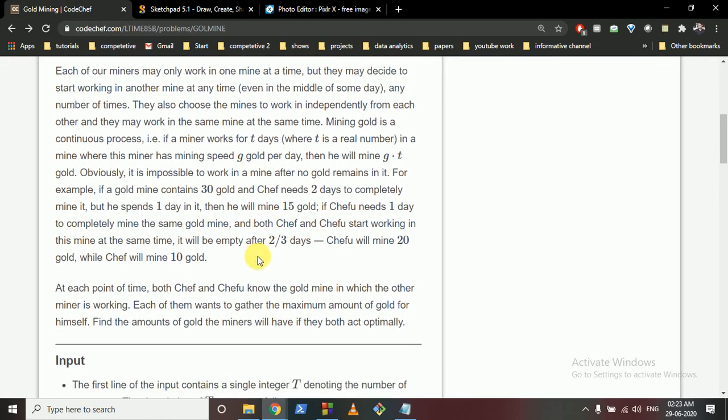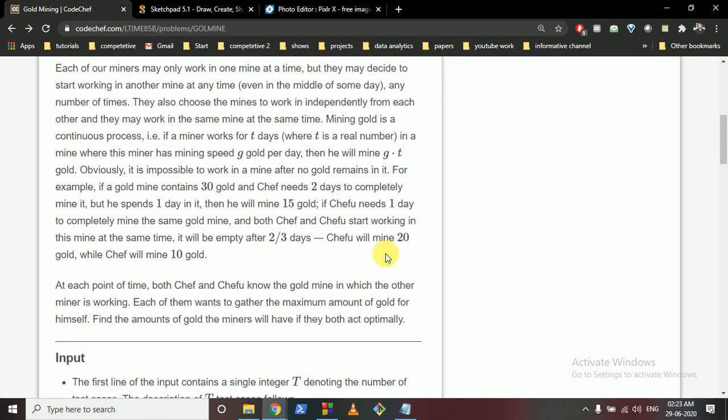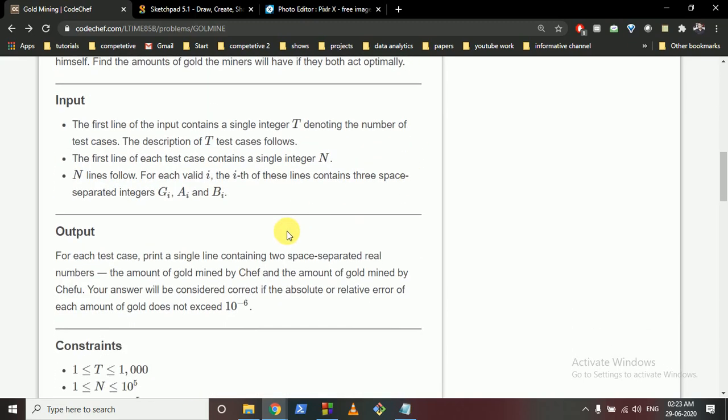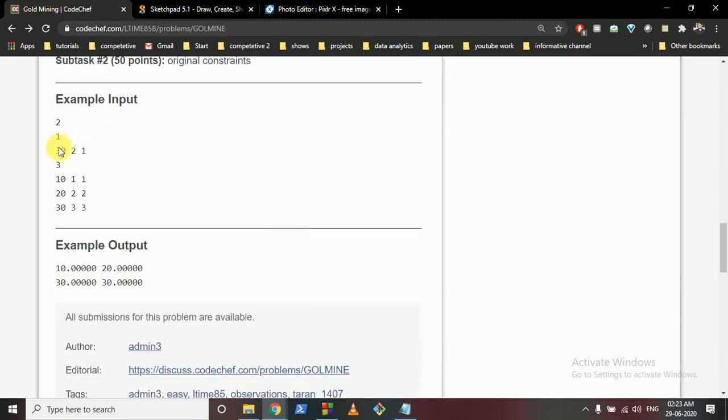So the question statement states that at each point both Chef and Shefu are working in the gold mines, either together in the same mine, taking out the gold, or in different mines. But you have to find out the final gold they can mine if they are both working optimally. So there are three test cases, and these are the gold mines. There are 3 gold mines, and Chef and Shefu's speeds are given.